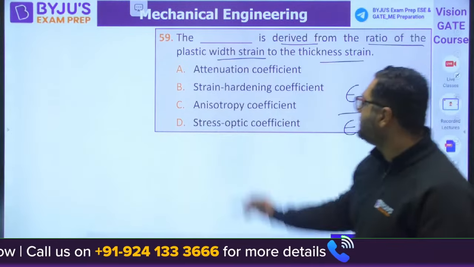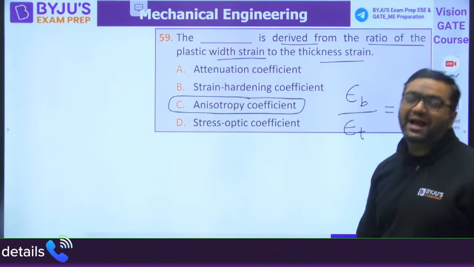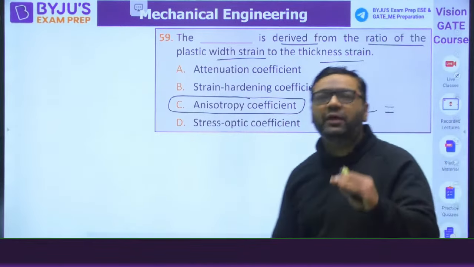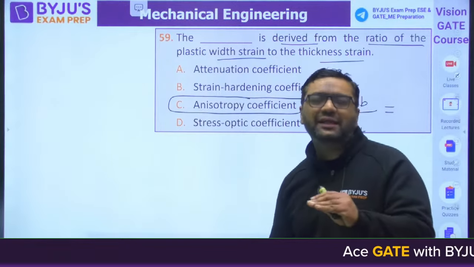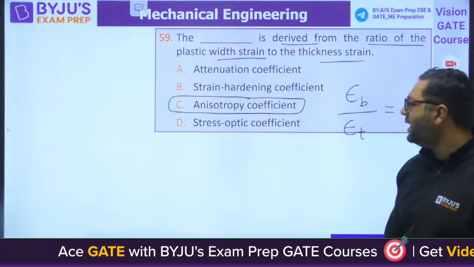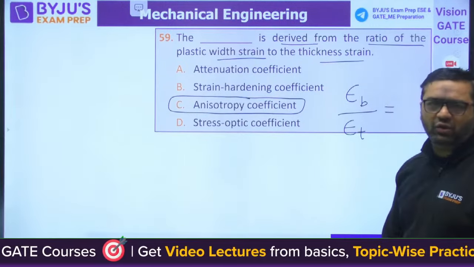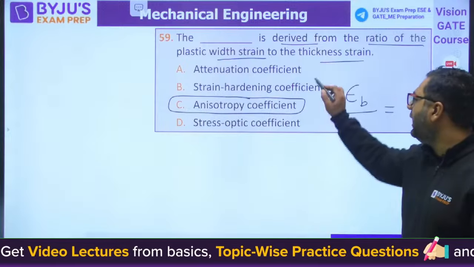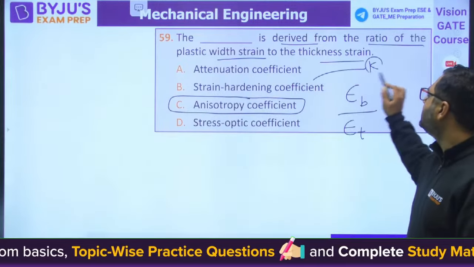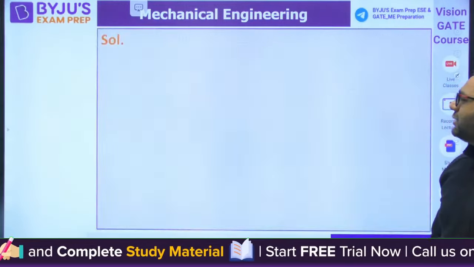The answer is anisotropic coefficient. So that type of question you should learn from here, because these are the things which nobody knows actually. Strain hardening coefficient it is not. That is K, we define it, and that is defined in power law of strain hardening. Moving to next question, guys.